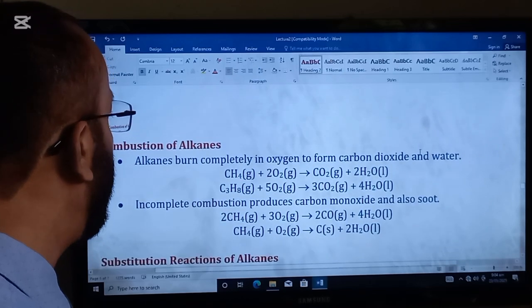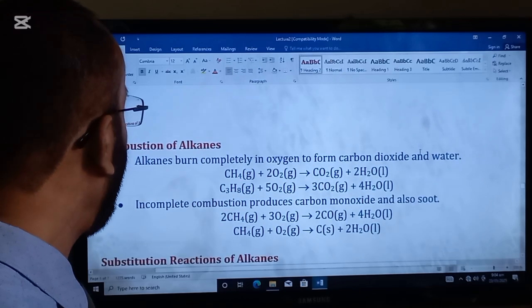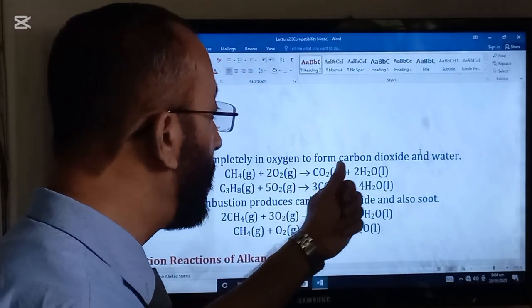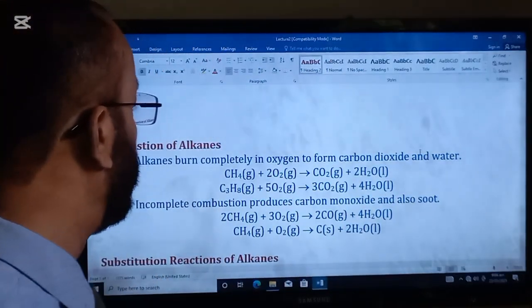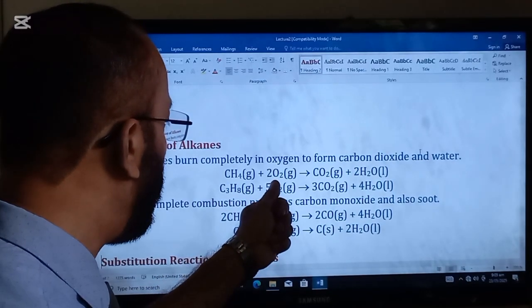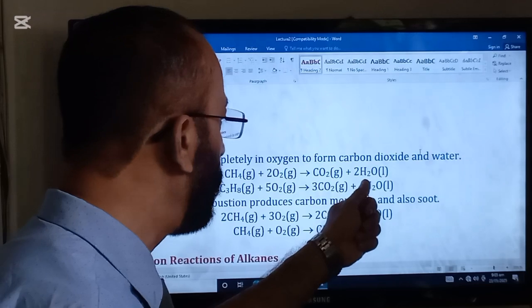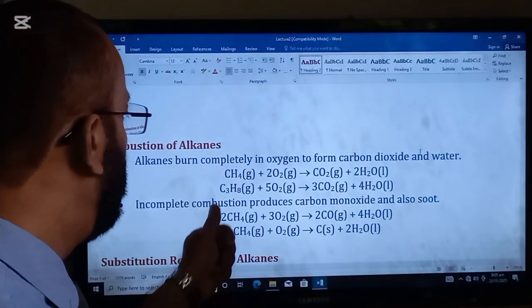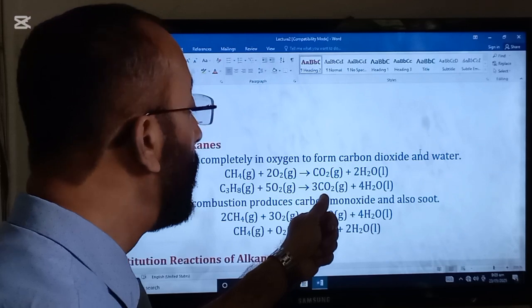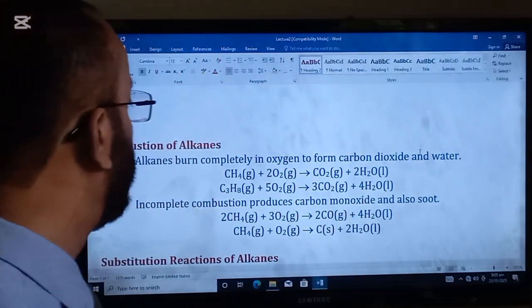Combustion of the alkanes. Alkanes burn completely in oxygen to form carbon dioxide and water. So methane reacts with plentiful oxygen and forms carbon dioxide and water. Propane burns in plentiful oxygen to give carbon dioxide and water.